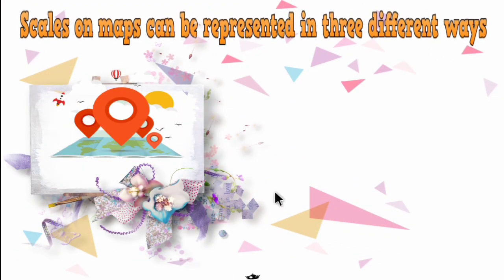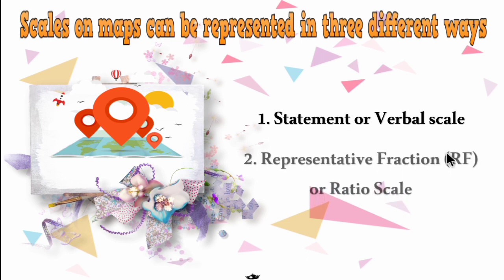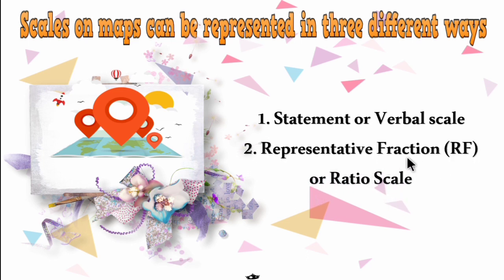So now let's see how the scales can be represented on a map. The scales on maps can be represented in three different ways. First one is statement or verbal scale. Second one is representative fraction, that is RF or ratio scale. Third one is graphical or bar scale. So these are all the three different ways in which the scales are represented on a map.